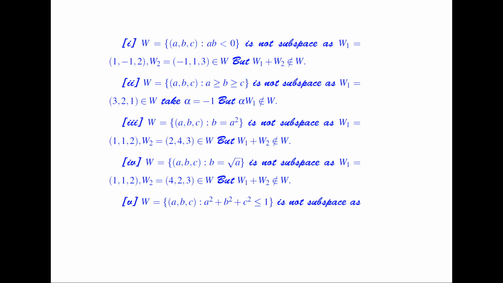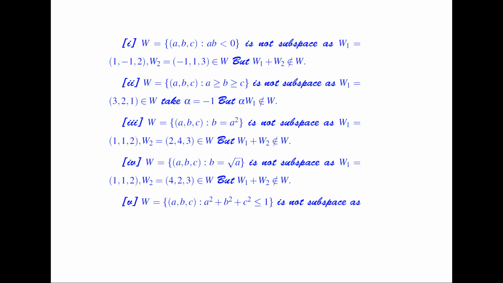Now here, according to the definition of a subspace, if I consider any two vectors from this set W and add those two vectors, then the vector being formed should again lie in this set W. So say that I consider W1 as (1, -1, 2) such that the property a times b less than 0 is satisfied, and consider W2 as (-1, 3, ...) such that this property is satisfied.